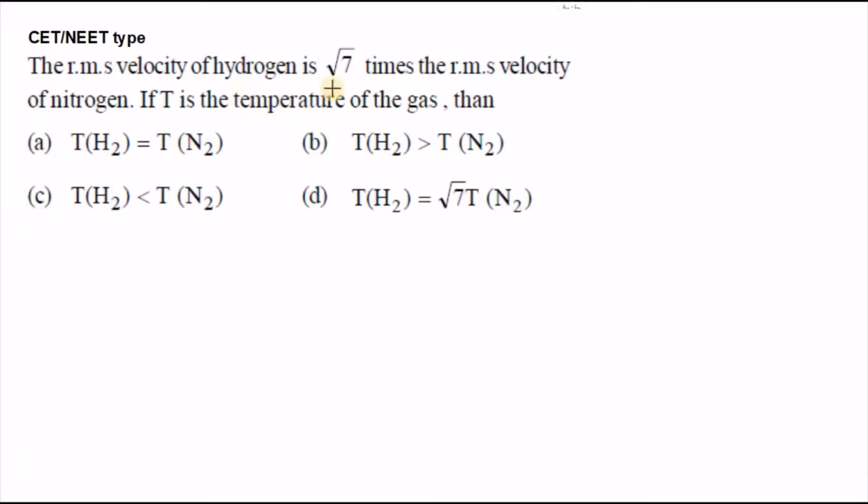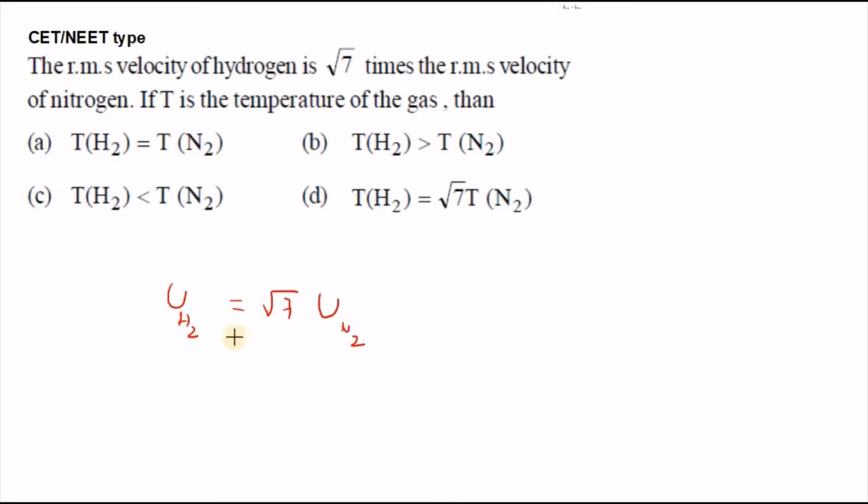The RMS velocity of hydrogen is root 7 times the RMS velocity of nitrogen. If T is the temperature of the gas, then what is the relation between hydrogen and nitrogen? Here also we have to calculate the same way as we discussed in the previous problem. The RMS velocity of hydrogen, U_H2, is said to be root 7 times greater than the RMS velocity of N2.